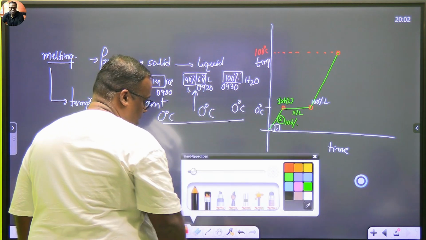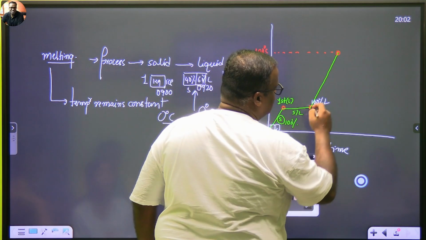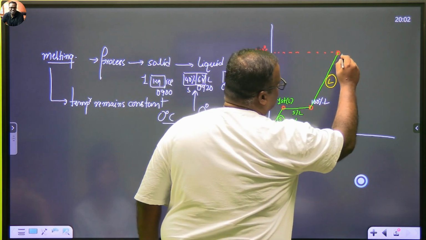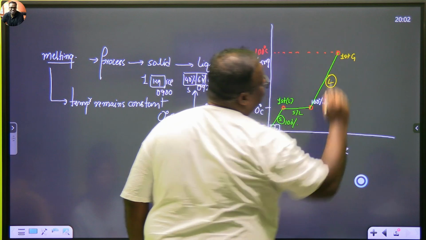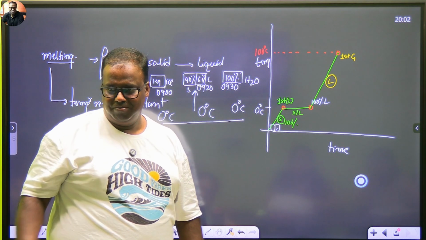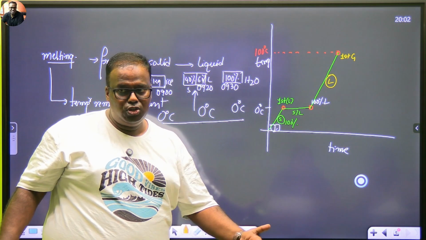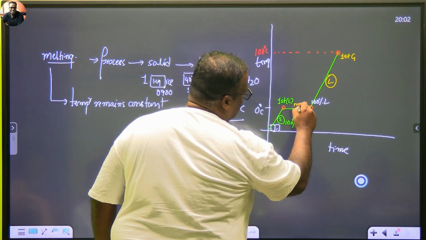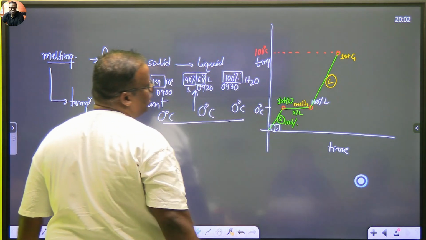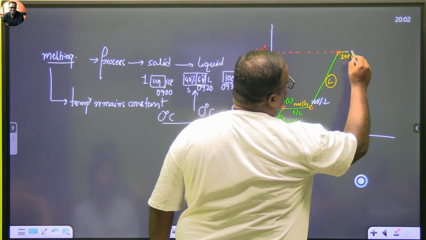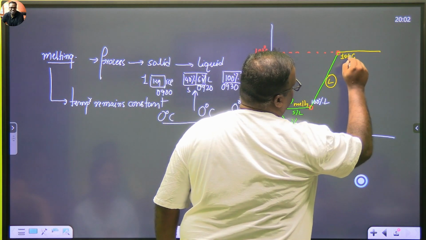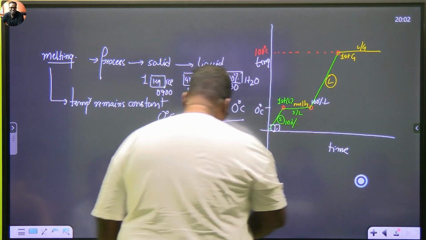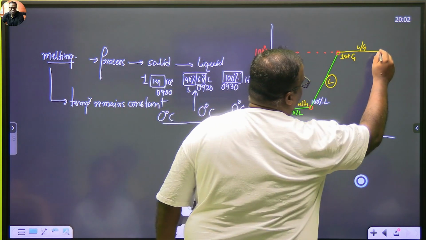Now, in between this process, just tell me, this is liquid. You will see everything liquid out here. At this point, the first gas formation will take place. First gas. ठीक है ना? क्या शुरू हो गया? बॉइलिंग होना शुरू हो गया है. ये क्या था? ये था मेल्टिंग. यहां पे बॉइलिंग शुरू होना स्टार्ट हुआ. Again the temperature will become constant. So this is first gas. Here I will have liquid and gas, until I come and reach a point, this point.